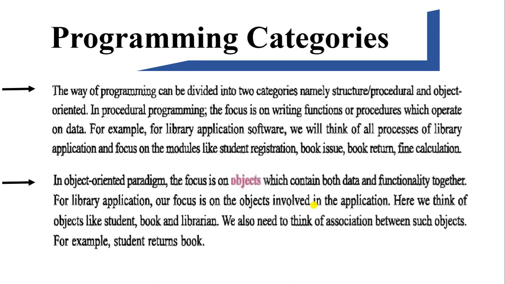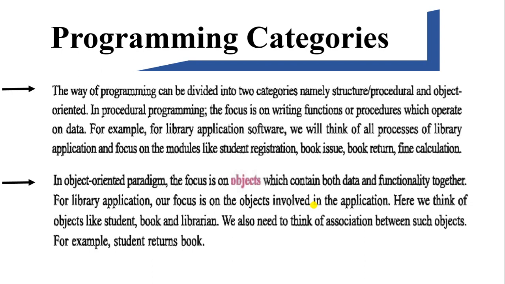Another one is the object oriented model, or object oriented programming. In that, our focus is on the objects. What is an object? We will learn that in later slides. An object is nothing but something that contains data and functionality together.